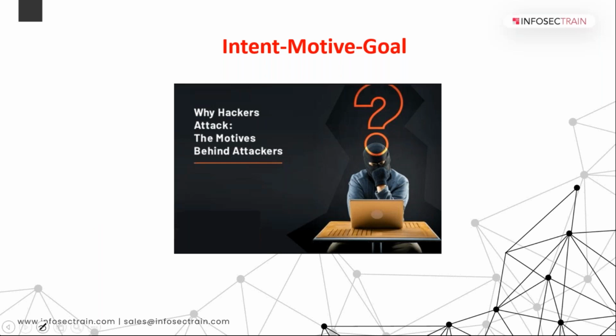So they always have an intent, motive, and goal. It's just their motive we are talking about in intent, motive, and goal.